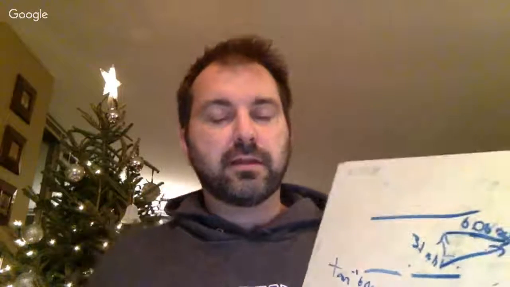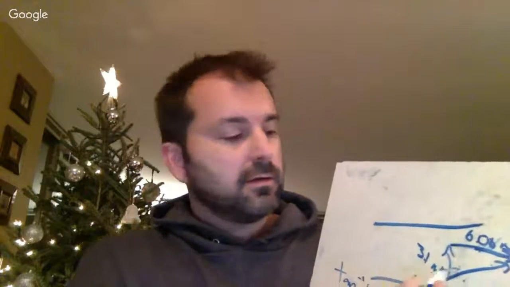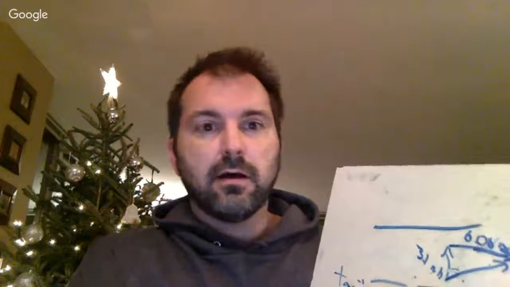Second part of the question says, what is the velocity relative to the bank? So what we've got here is these two vectors, and we're trying to find the resultant of that.